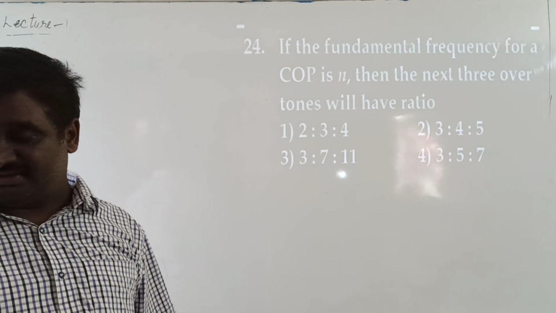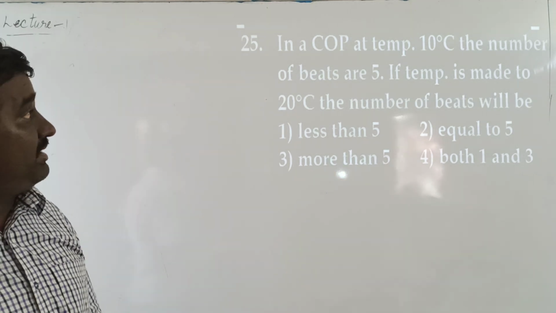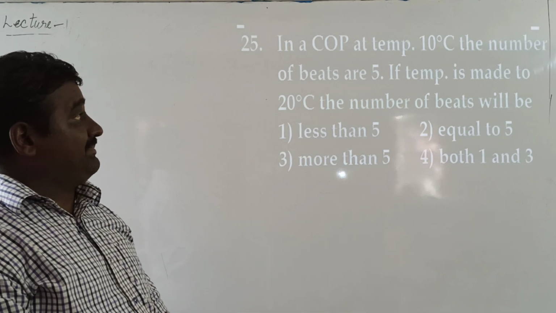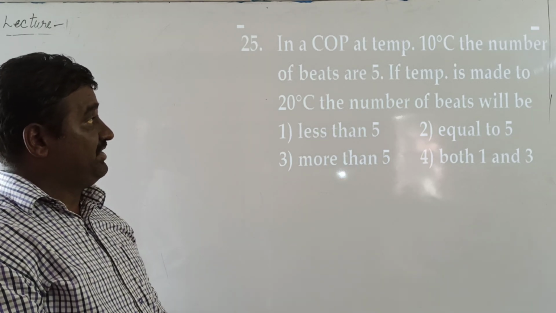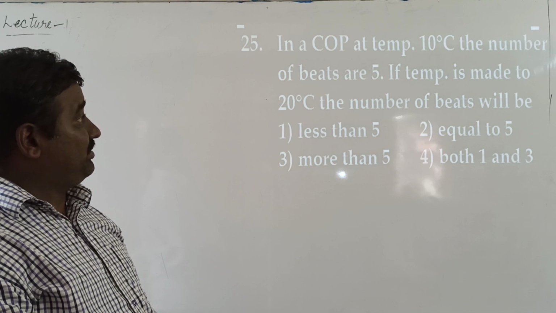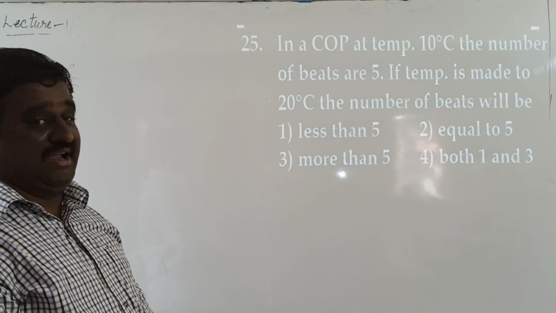Next problem is: in a closed organ pipe at a temperature of 10 degrees centigrade, the number of beats is 5 beats per second. If the temperature is made 20 degrees centigrade, the number of beats will be